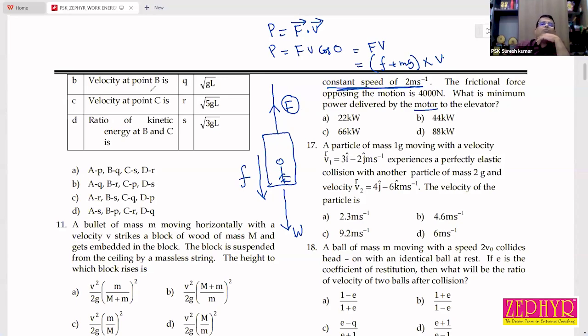This capital F is replaced by the upward force, small f plus mg, because as the entire system is moving with uniform velocity, the upward force and downward force must be equal. Okay, no?